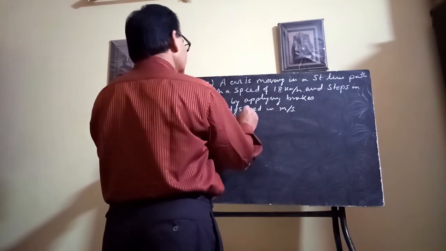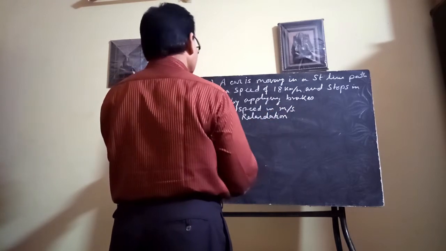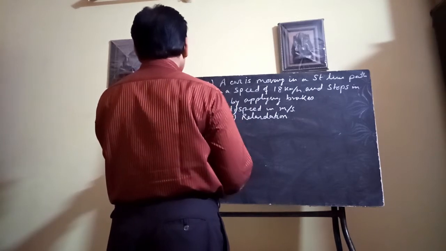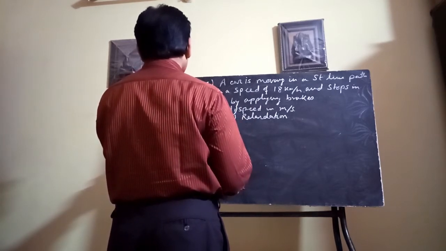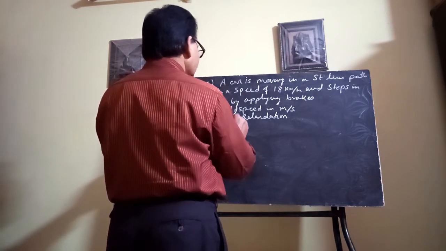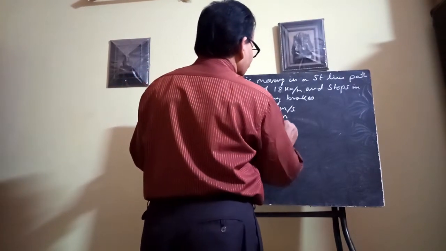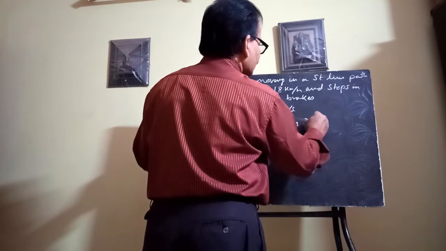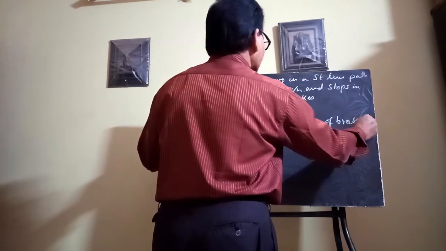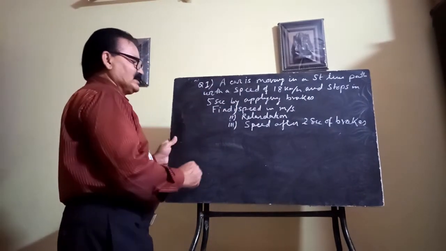Number 2, the retardation. And number 3, find the speed, or velocity, after 2 seconds of brake. So in this question there are three parts.